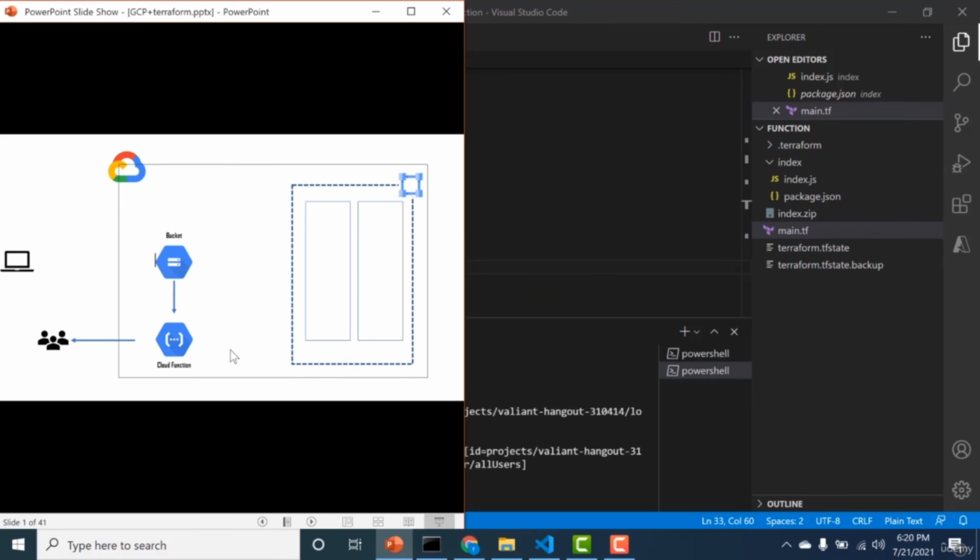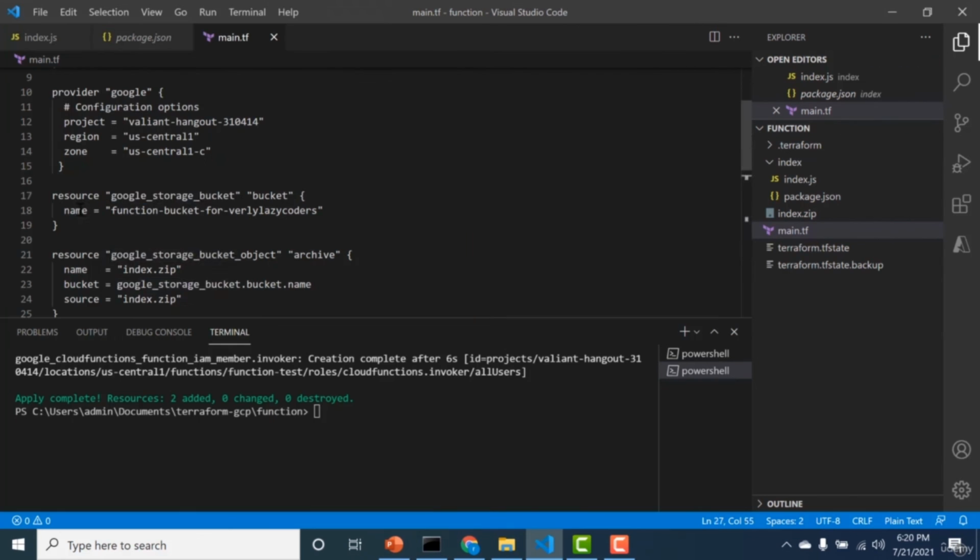And the fourth step would be to give everybody access to invoke this particular cloud function. So overall there would be 4 resources that we would be creating, and each of the 4 resources would be of separate types. So let's look at our code base. The first resource that I'd be creating is the Google storage bucket. This particular resource type is just to create a bucket. So the bucket name would be this.